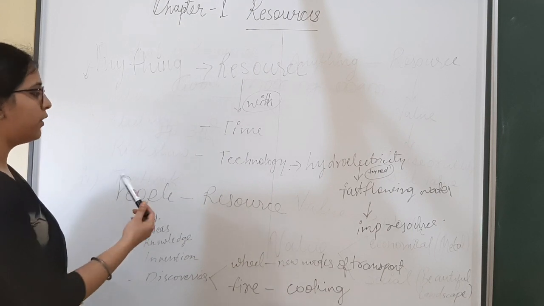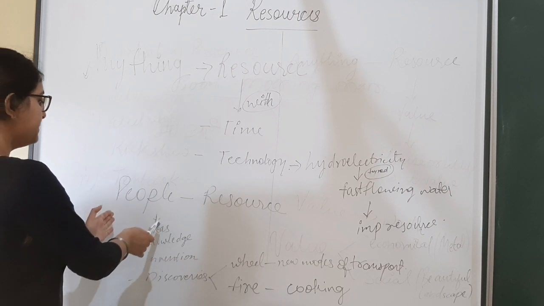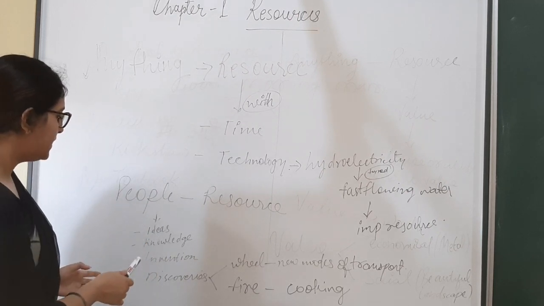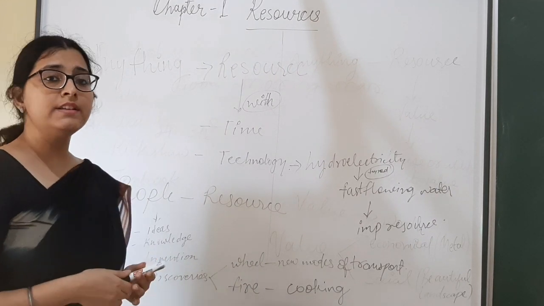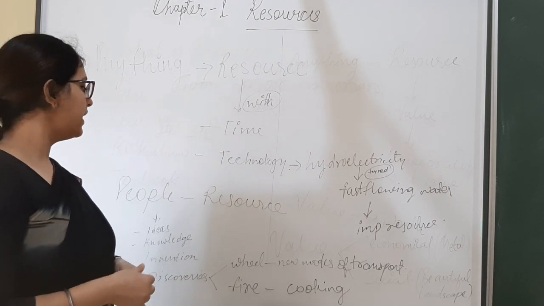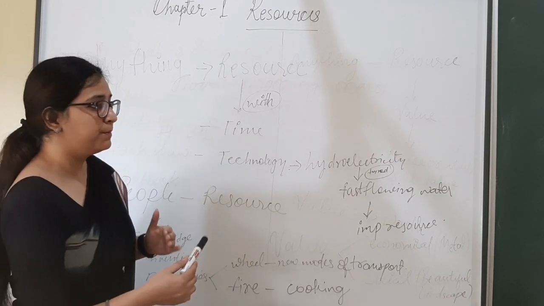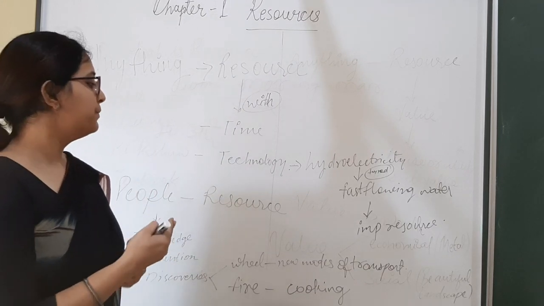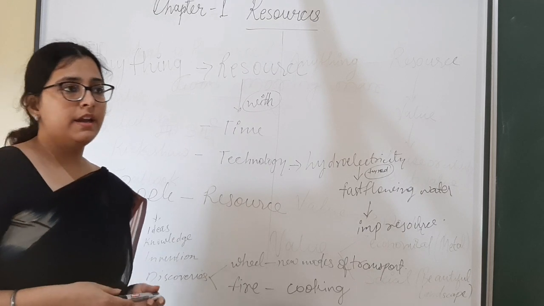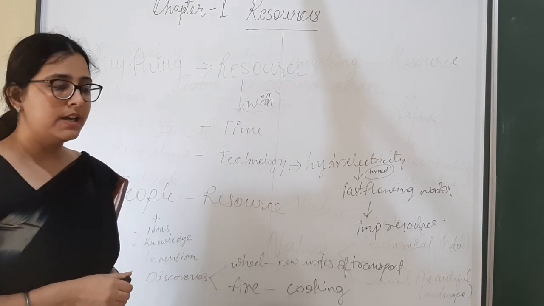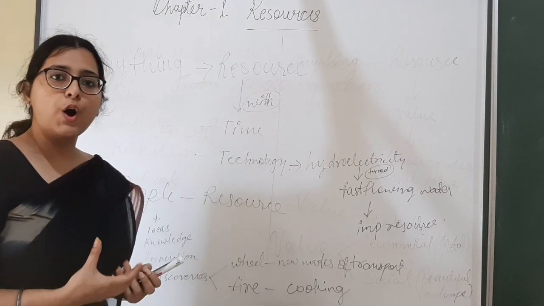Similarly, people can also be a resource because it is people's ideas, knowledge, inventions and discoveries that turn anything into a resource. Like the discovery of fire. Before that, people had no idea of cooking any food and they ate raw foods.